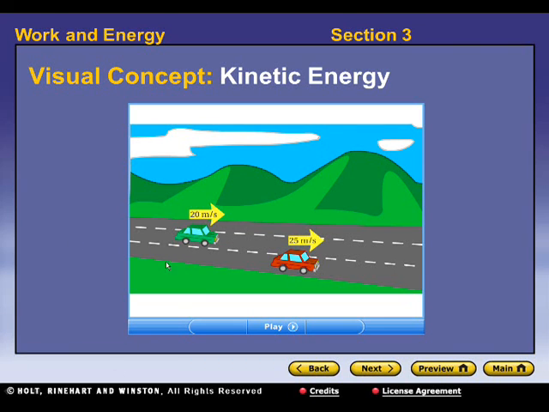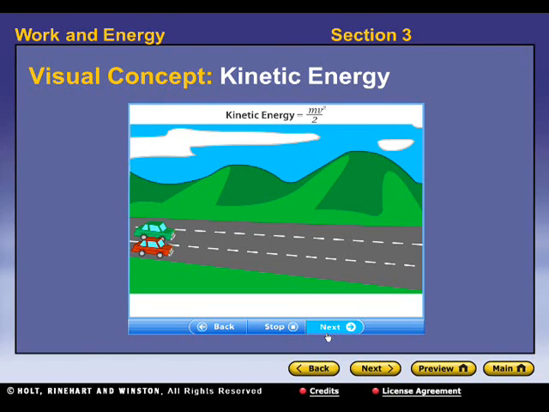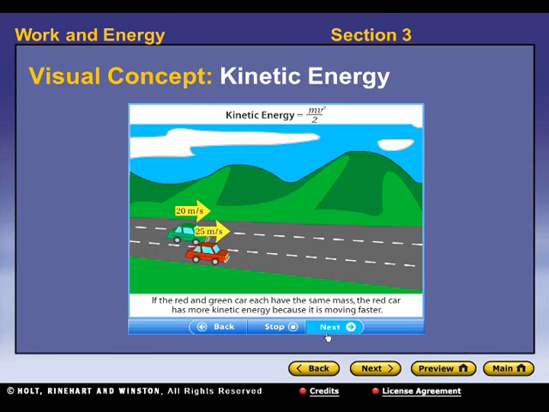Alright, so we have a visual concept here on kinetic energy. Kinetic energy is energy of motion. Both of these cars are moving, so they both have kinetic energy. Kinetic energy depends on both the velocity of an object and its mass. Kinetic energy is calculated by multiplying mass by velocity squared and dividing by 2. If the red and green car each have the same mass, the red car has more kinetic energy because it is moving faster.